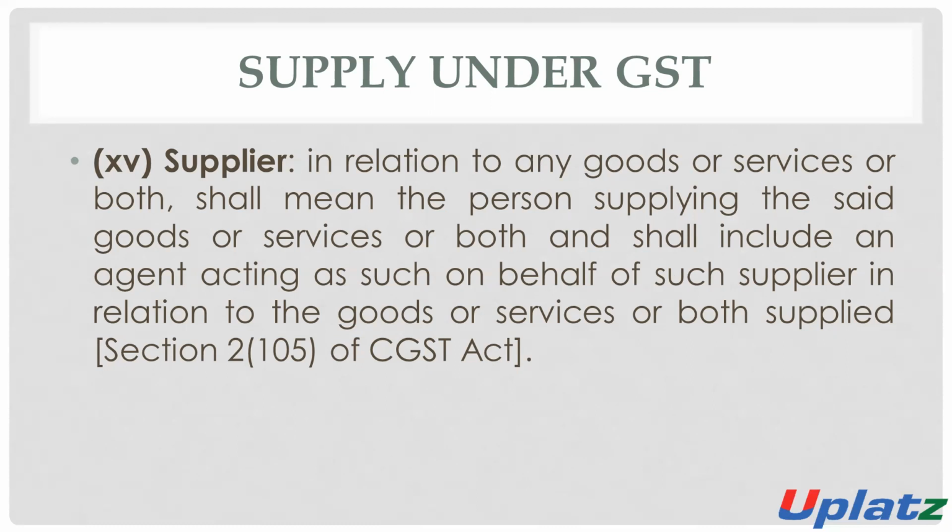The agent who is acting as such on behalf of the supplier, supplying the goods or services or both on behalf of such supplier, will also be considered as supplier. So this is the definition of supplier.